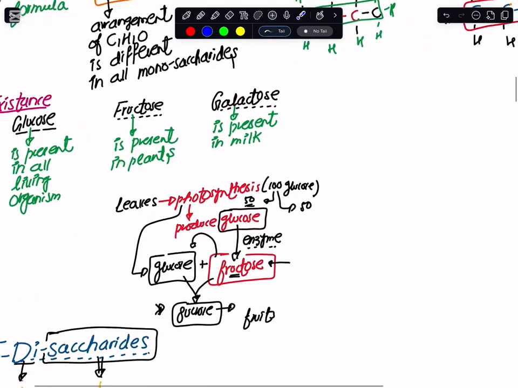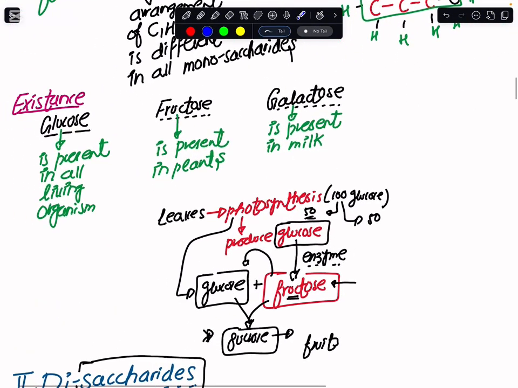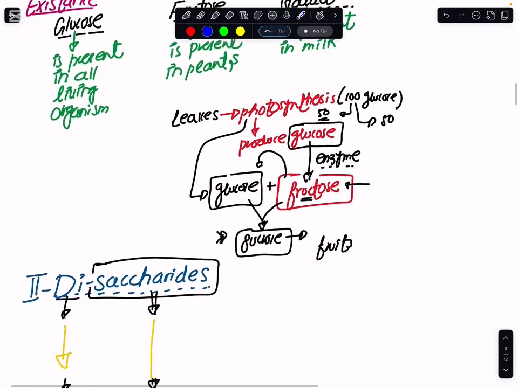Now, the other thing we must crack here is where they actually lie. The glucose monosaccharide is present in small amounts in all living organisms. If I were to talk about fructose, it is only available within the plants, but the animals can consume it. And if I were to talk about galactose, it is available within milk. So this is what we are done for the monosaccharides.